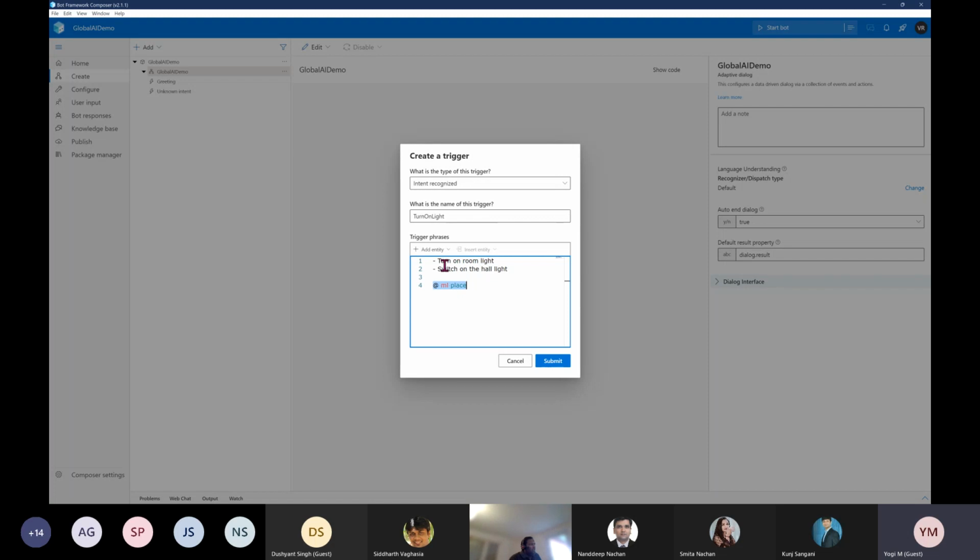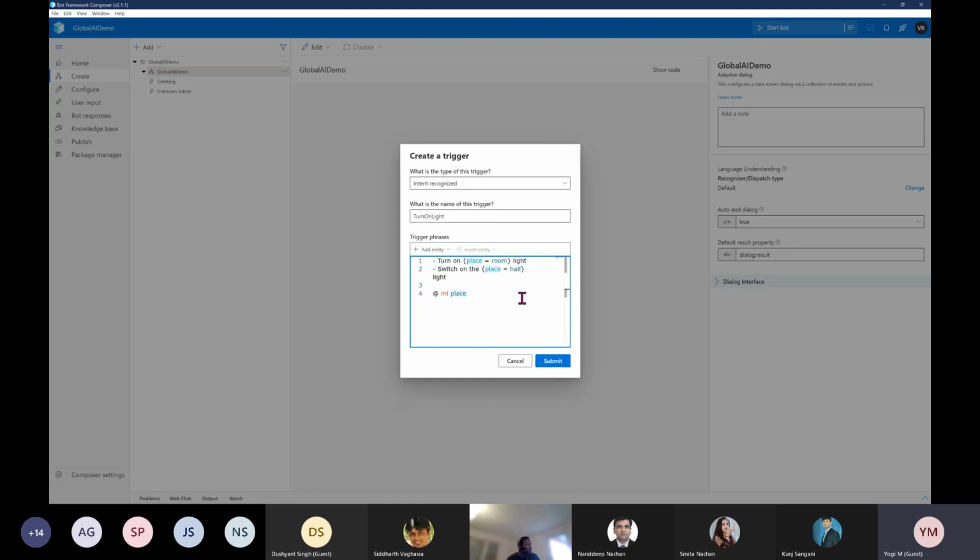So place. In each line, you have to highlight what the place is. For example, the first statement, turn on room light. I'm going to highlight room as my entity. Just double click, and you can select what type of entity this is: place. That's it. The second statement, switch on the hall light. So hall is my entity here. I select hall and highlight it. That's it. Once you have submitted, we can go to the next step.